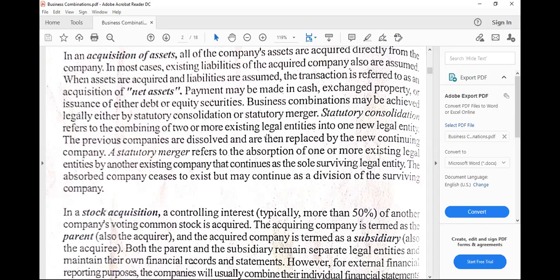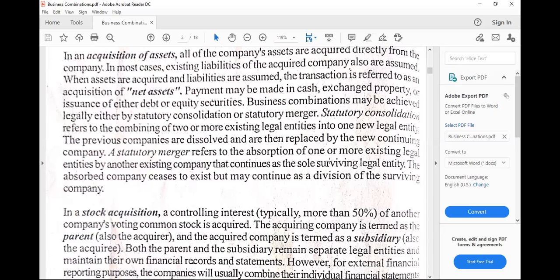Another one here is statutory consolidation. In statutory consolidation, when two entities combine, another entity occurs. So the equation in statutory consolidation would be A plus B equals another entity.